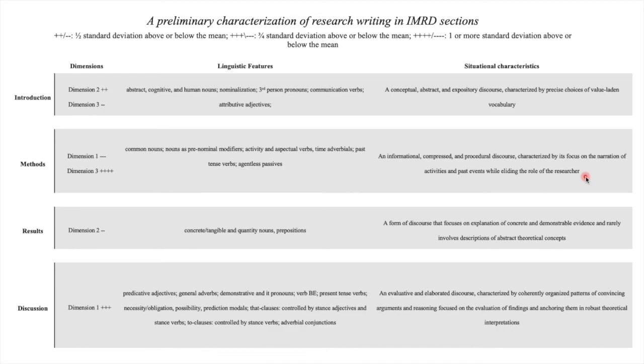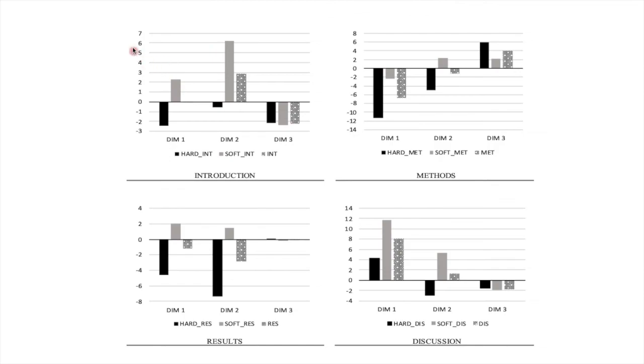But this typology can be misleading because it doesn't account for the impact of disciplinary specificity. In this plot, the mean dimension score of each section is considered as a benchmark. As you can see, introductions in humanities and social sciences are characterized by their evaluative and elaborative discourse, while these sections in the hard fields typically have an informational focus. In addition, only the introductions written in the soft fields are marked as being highly conceptual and abstract, suggesting that the discourse characteristics of these sections can considerably vary depending on disciplinary preferences.